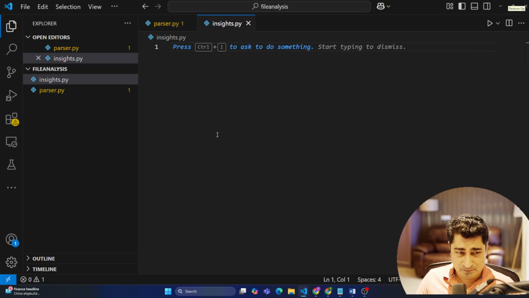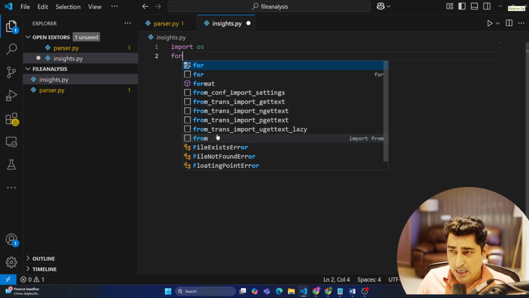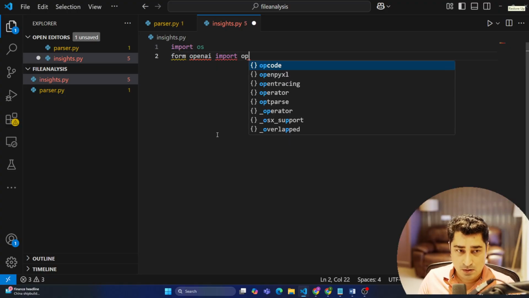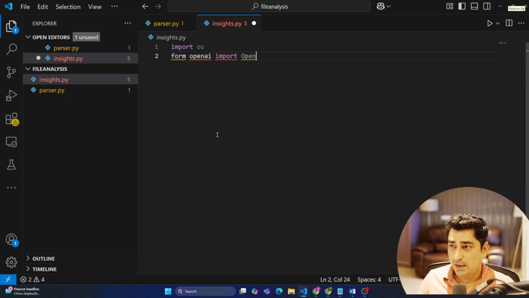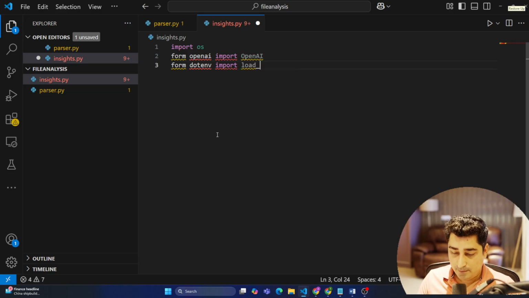So here, we can do some sort of import. First of all, import os, the operating system. Now from openai, import OpenAI, and then from dotenv import load_dotenv. Why am I doing this one?